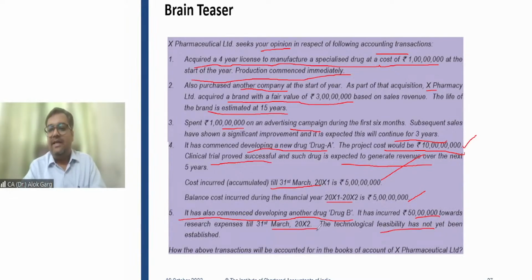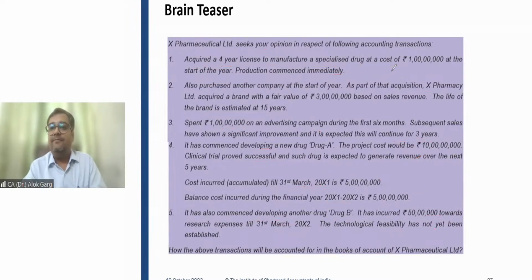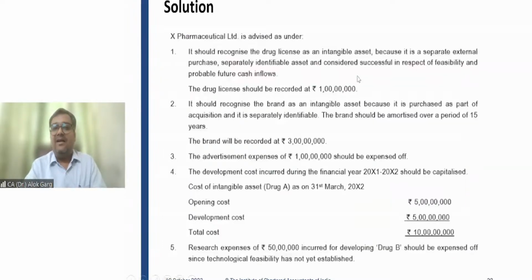The technical feasibility has not yet been established. How will the above transaction be recorded in the books of accounts of X Pharmaceutical Limited? Right. So friends, these are the answers. So first, it should be capitalized. The license should be capitalized as an intangible asset. Brand should be capitalized as an intangible asset.